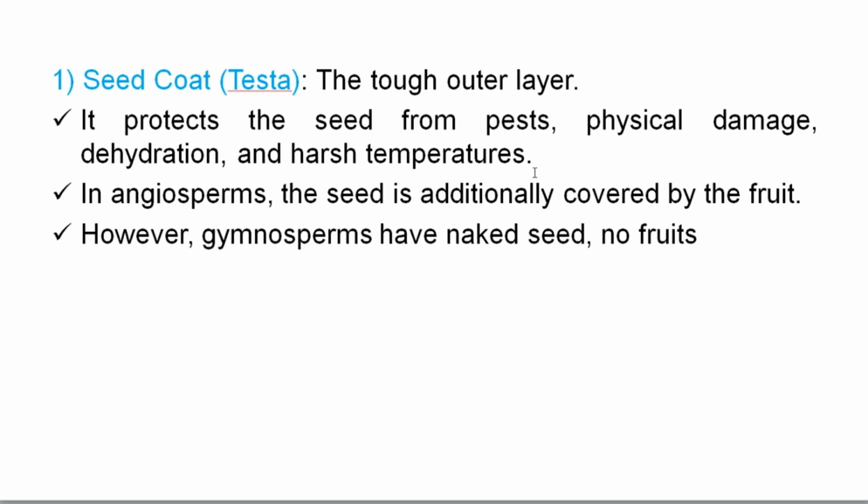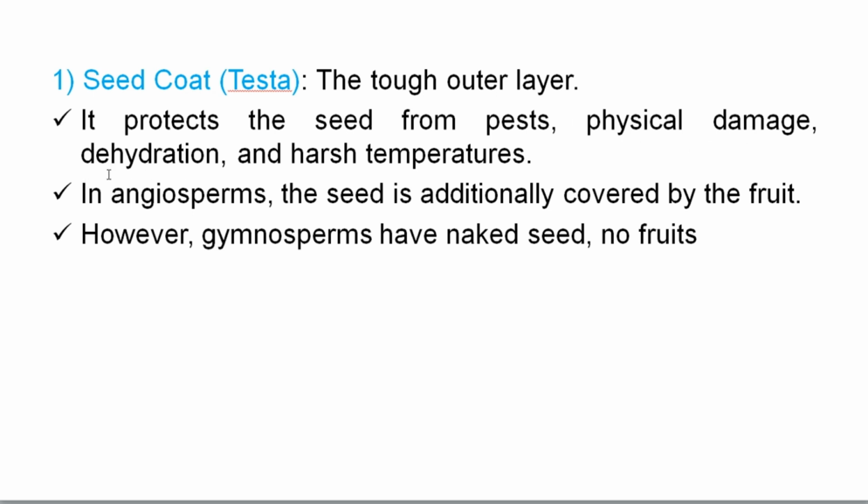Let us talk about them one by one, starting from the seed coat. The seed coat, or testa, is the tough outer layer. This tough outer layer of a seed is known as the seed coat, and it protects the seed from pests, from different insects, and from physical or mechanical damage.